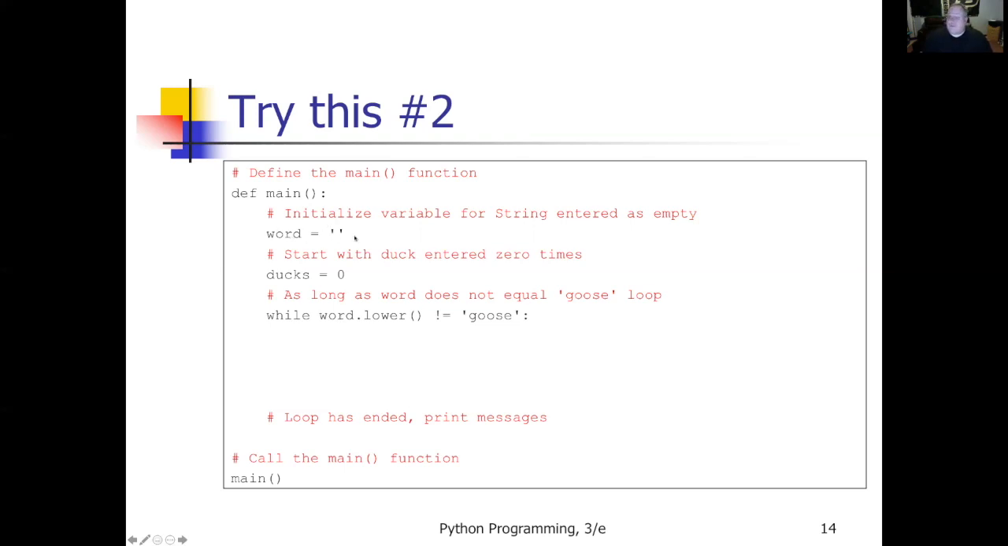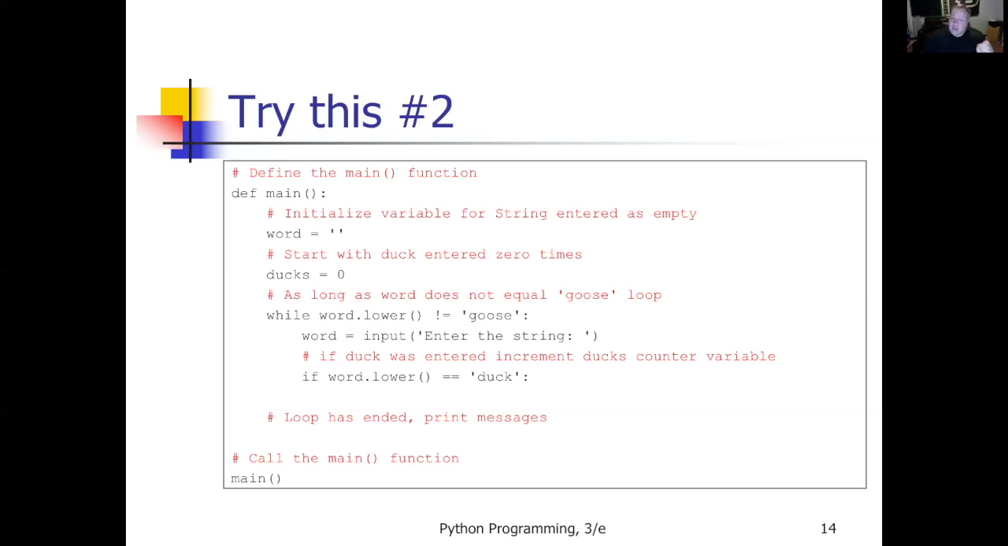So the string is an empty string. While the lowercase version of that is not equal to goose. Does this equal goose? No, so my loop will start. I prompt the user, enter a string. They'll type something in. Dock. They type in D-O-C-K, dock. If it's the word duck, then increment my counter. So is it D-U-C-K? Well, if they typed in D-O-C-K, then it's not, so I won't increment my counter. But if they typed in duck, D-U-C-K, I'm going to increment my counter variable by 1.